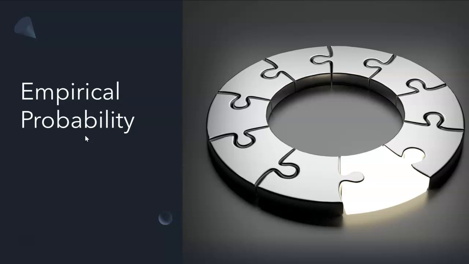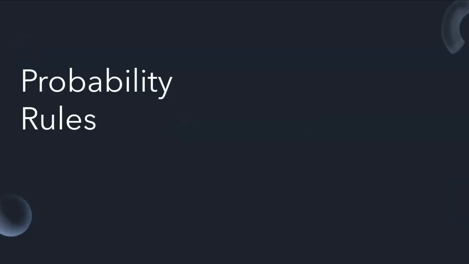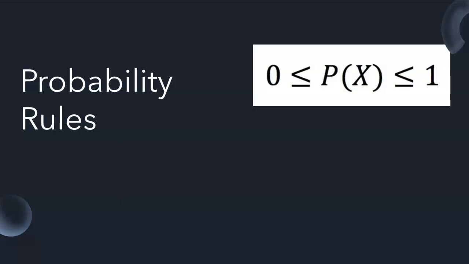So if you watched the last video, if you've been keeping up with the order of the videos, I talked about probability, and I gave you one definition, but this is another way it can be written: a measure of the likelihood of a random phenomenon or chance behavior occurring. So basically, probability is just measuring what are the chances of some particular thing happening that we're interested in. We also talked about some probability rules. One of them was that the probability of an event had to be between 0 and 1. If the probability was 0, then it is impossible for that event to occur. And if the probability is 1, that means it is certain that that event is going to occur.